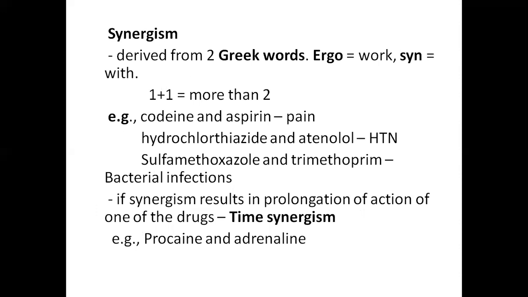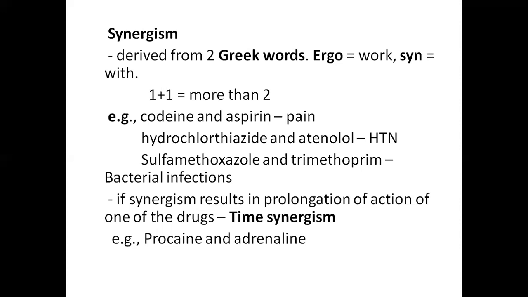And what is synergism? Synergism is derived from two Greek words, ergo means work and syn means together. If we give two drugs, the effect produced by the two drugs is more than the sum.